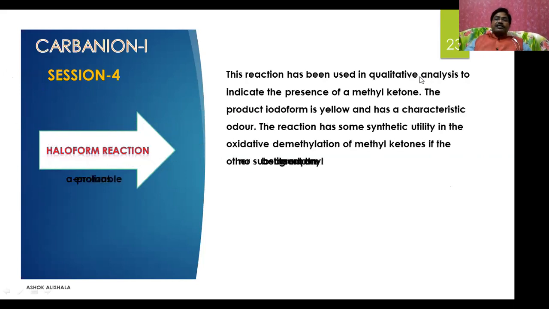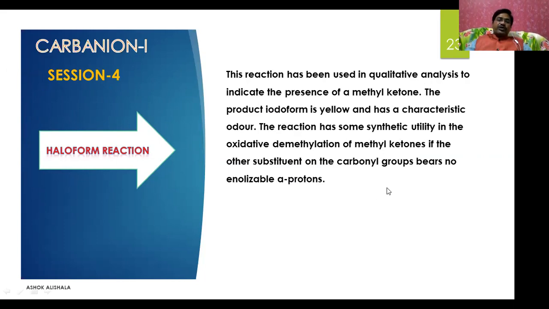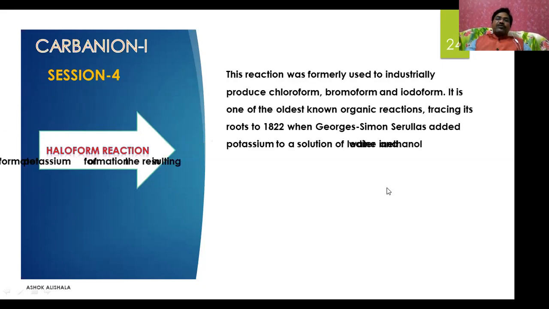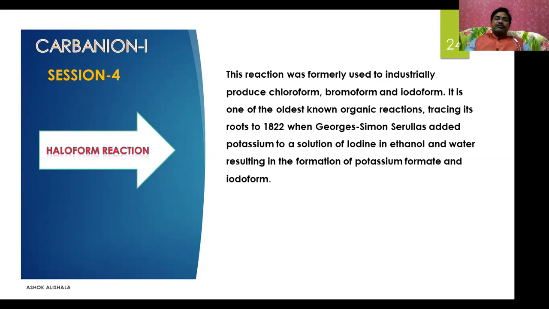This reaction has been used in qualitative analysis to indicate the presence of a methyl ketone. The product iodoform is yellow and has a characteristic odor. The reaction has some synthetic utility in the oxidative demethylation of methyl ketones, if the other substituent on the carbonyl group bears no enolizable alpha proton. This reaction was formerly used for the industrial production of chloroform, bromoform, and iodoform.